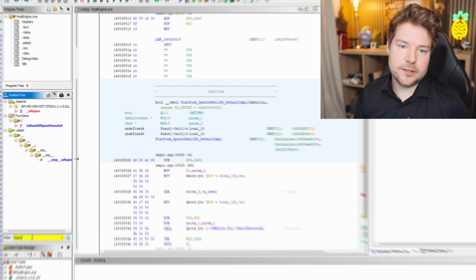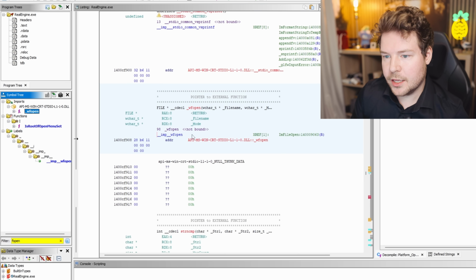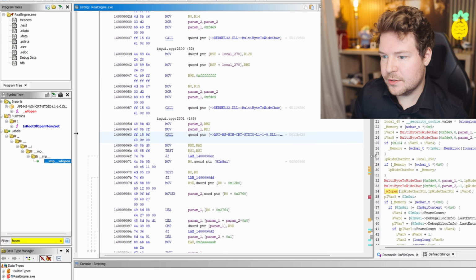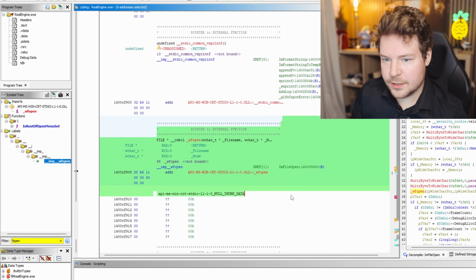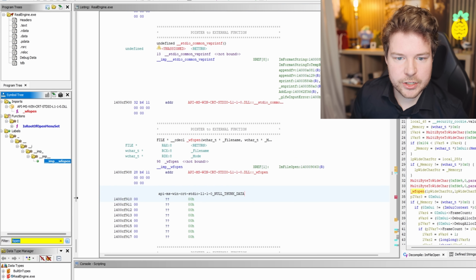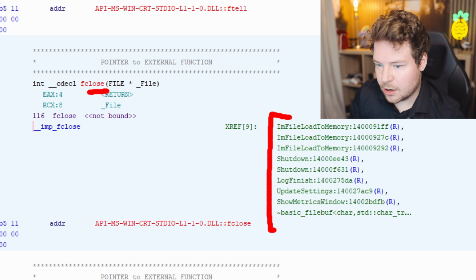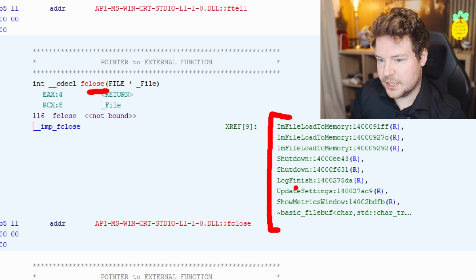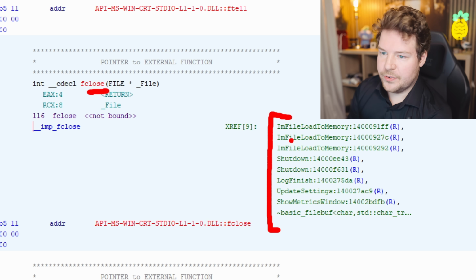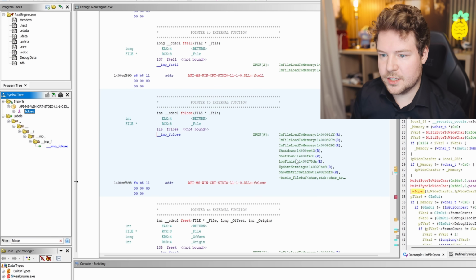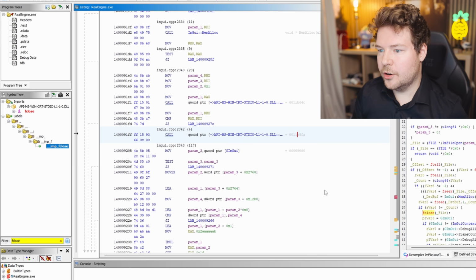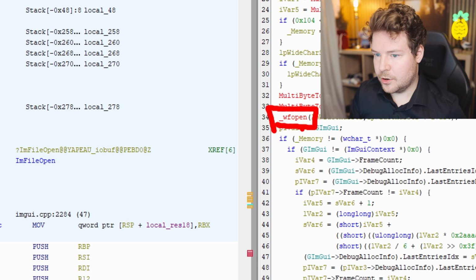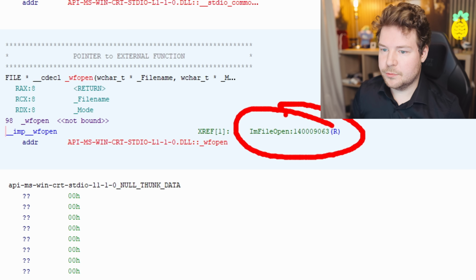Okay, what about files? Let's have a look at what files we could be opening here. So IAM file open is an example of this, probably to load fonts and stuff. Honestly, it's not even used that much. You can see that fclose is used by a whole bunch of different things. Again, like update settings, log finish, shutdown, IAM file load to memory, all completely not suspicious. IAM-GUI uses IAM file open, and that uses WF open over here, which is the reference we're seeing.